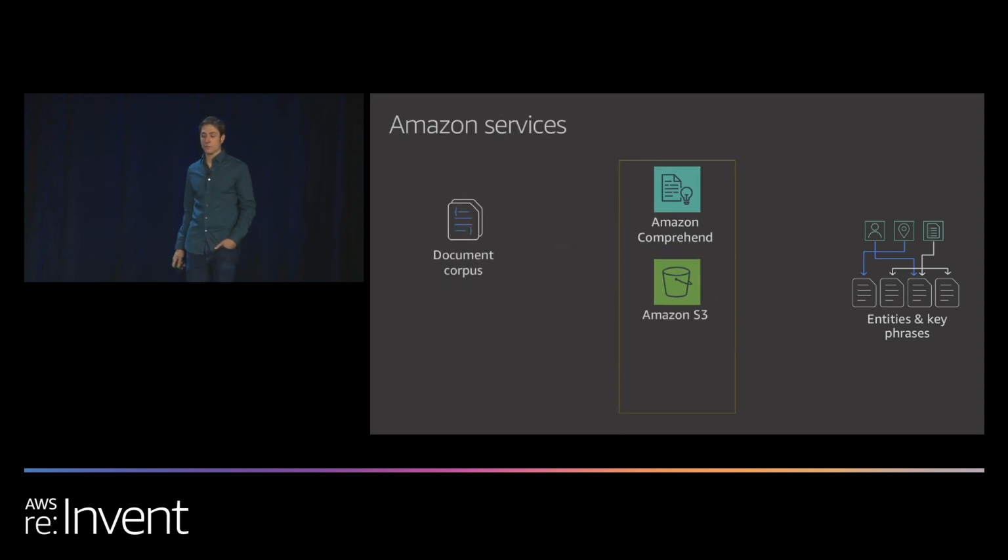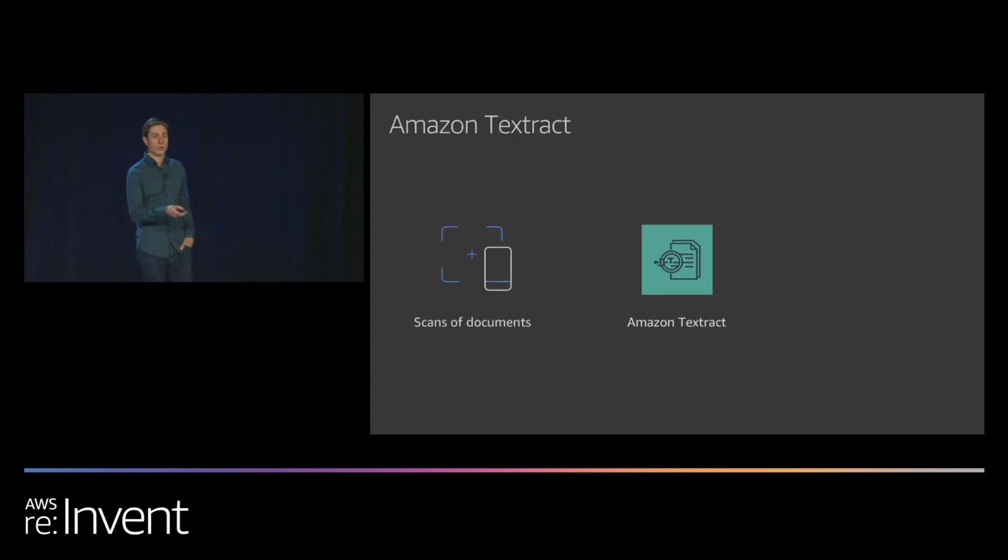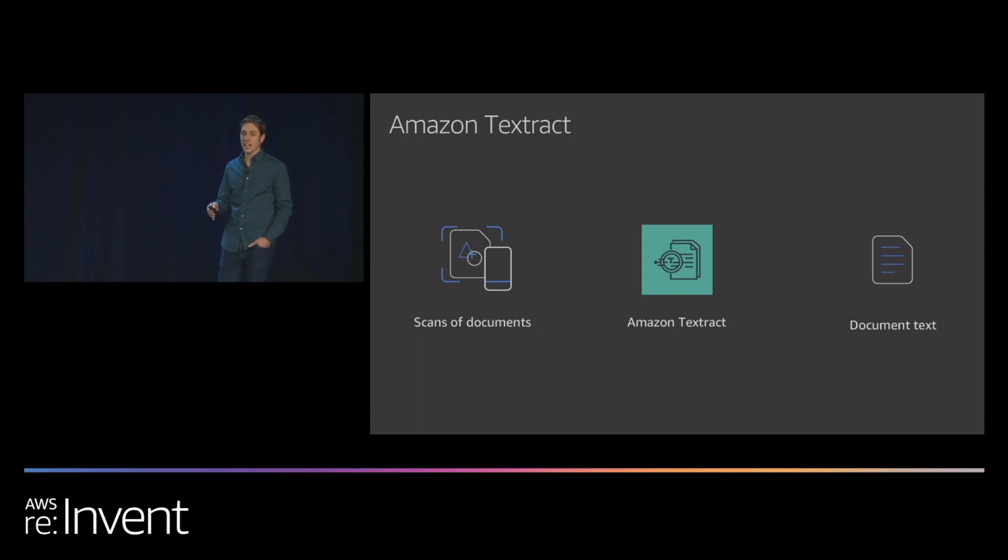Now let's add in support for our scan documents using Textract. Using a capture device such as a scanner or a mobile phone, we snap an image of a document, feed that image to Textract, and Textract returns the text. Easy as can be. We will now demonstrate S3, Comprehend, and Textract in the AWS console.